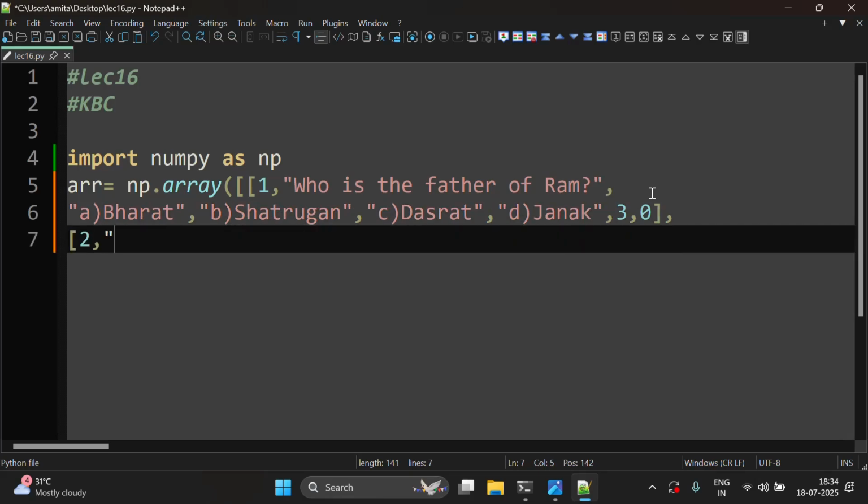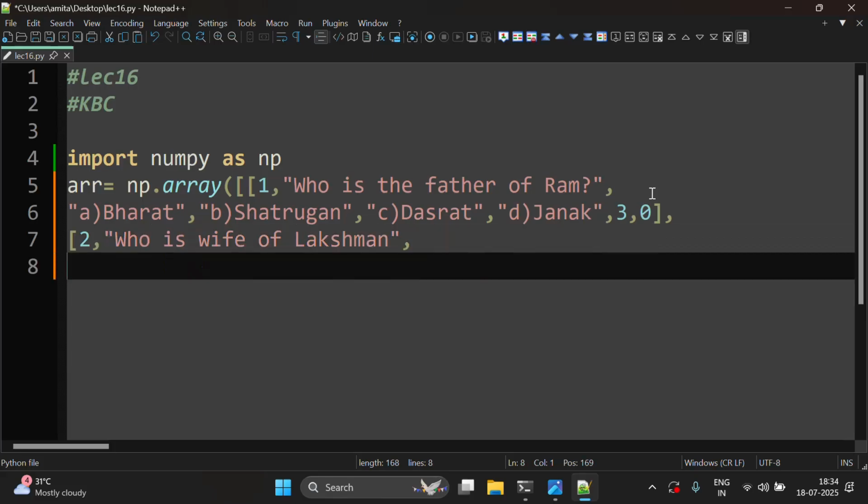Then the second question is, who is the wife of Lakshman? And then we will write the options here: Urmila, Sita.